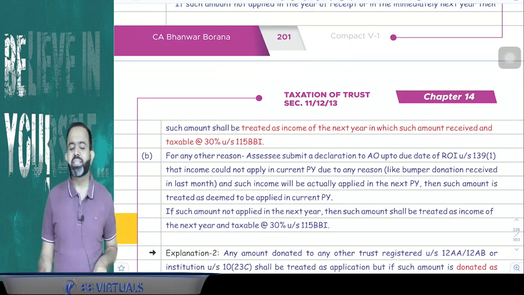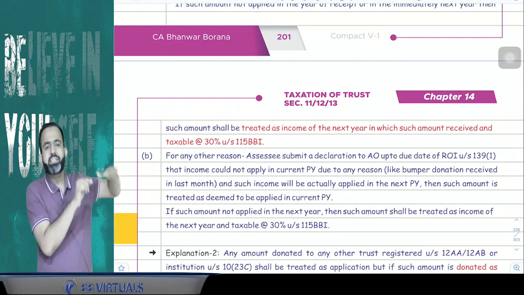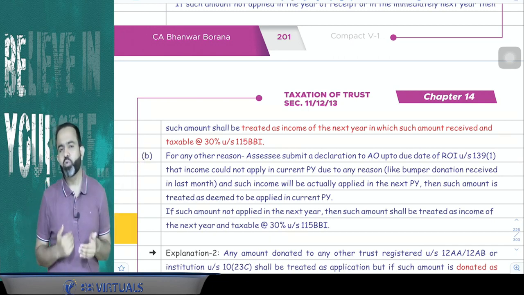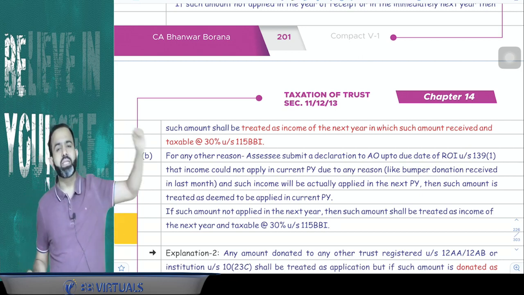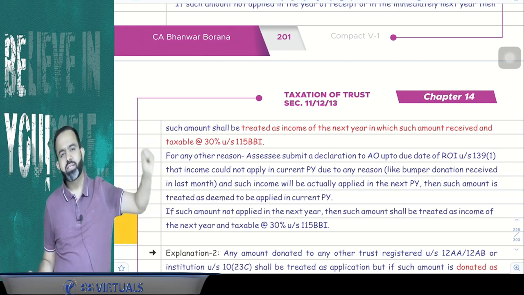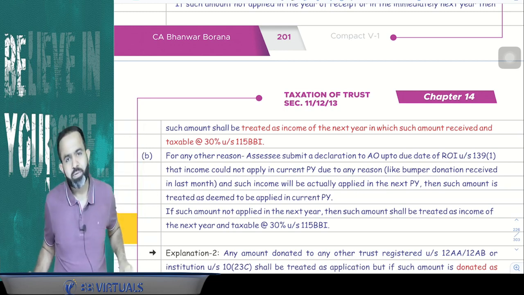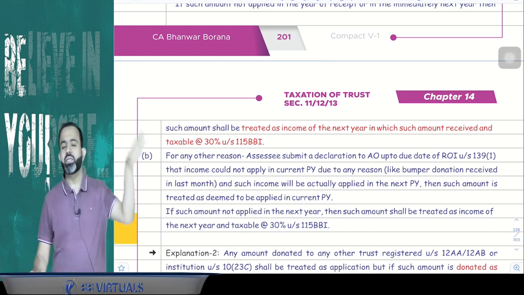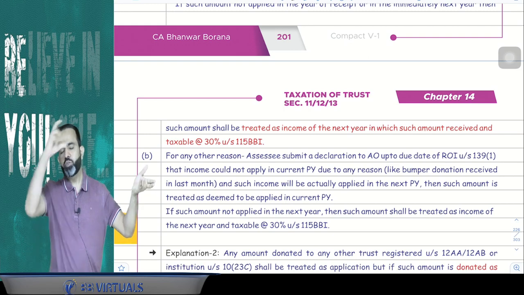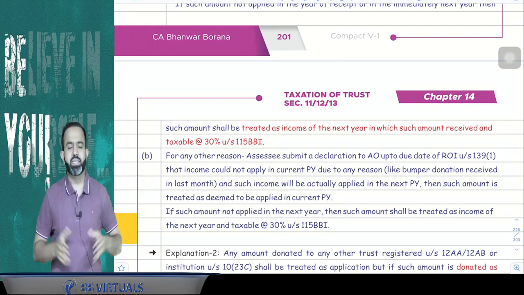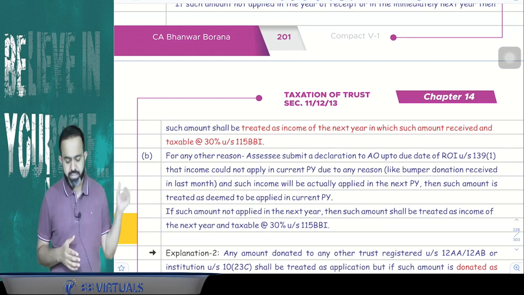It will be taxable in the next year of the year in which it is received. So suppose for an example, there was 4 lakh rupees, trust has not received in current year. Suppose trust received that income in previous year 25-26, then it has to be actually applied in 25-26 or 26-27. If trust fails to apply that amount, in that particular case it will be treated as income in the previous year 26-27, because in 25-26 they have received, so in 26-27 it is going to be treated as income and trust has to pay the tax at the rate 30%.